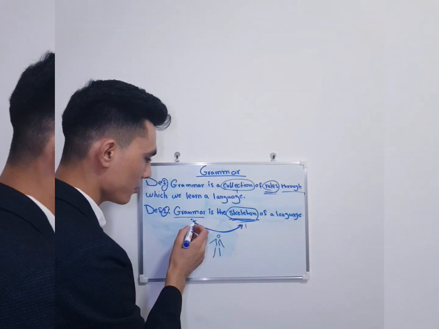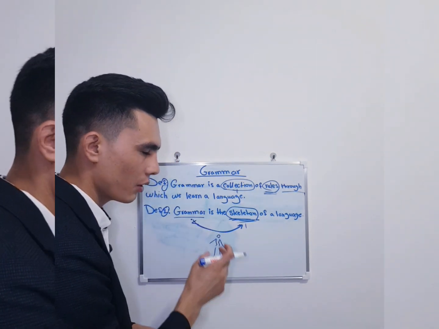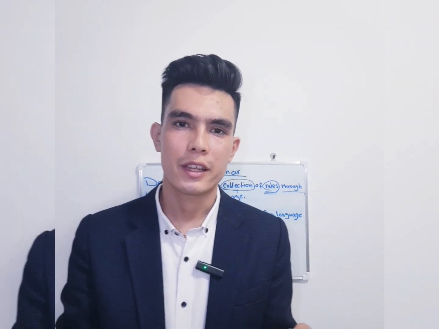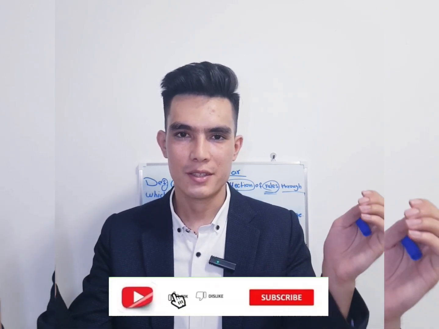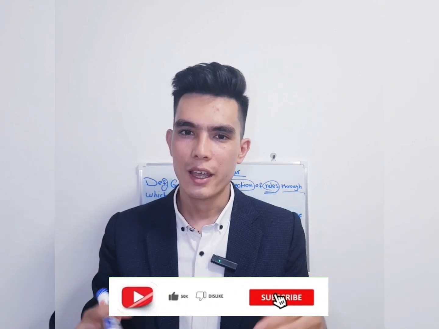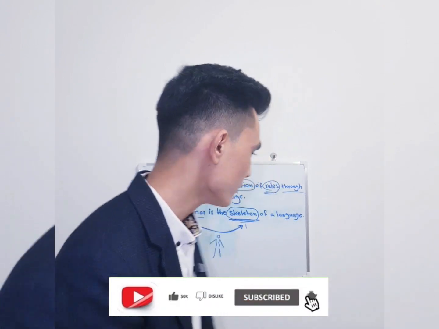So that's why we use grammar in order to understand a language and learn a language the way that the language should be. It gives us the rules, and beside that, we are, for example, sticking words on that. We are sticking phrases, clauses, or something like that, and then the language is built.